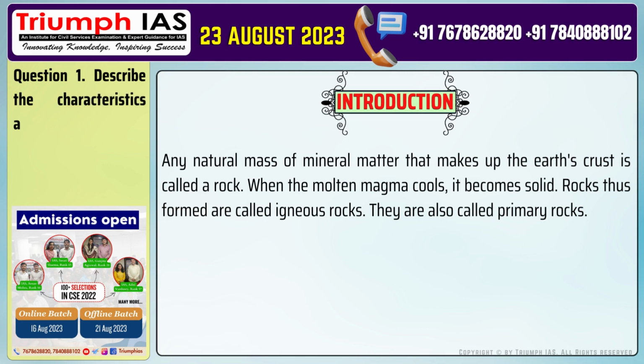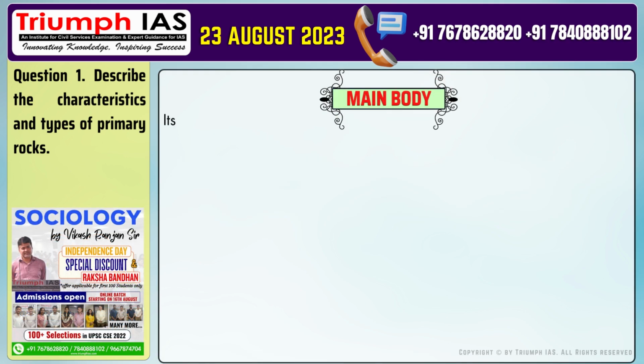Any natural mass of mineral matter that makes up the Earth's crust is called a rock. When the molten magma cools, it becomes solid. Rocks thus formed are called igneous rocks. They are also called primary rocks. The main body of the answer should be: